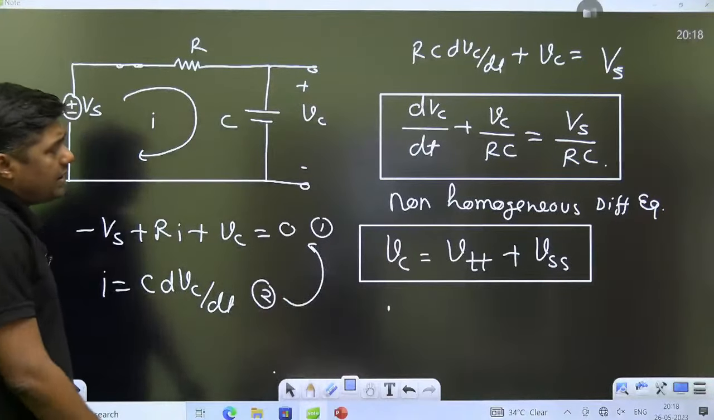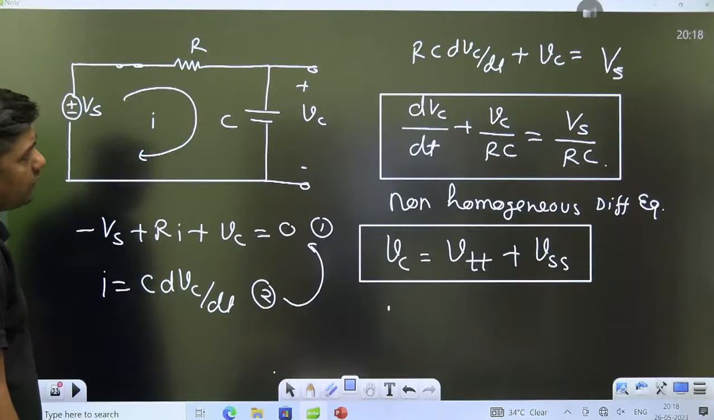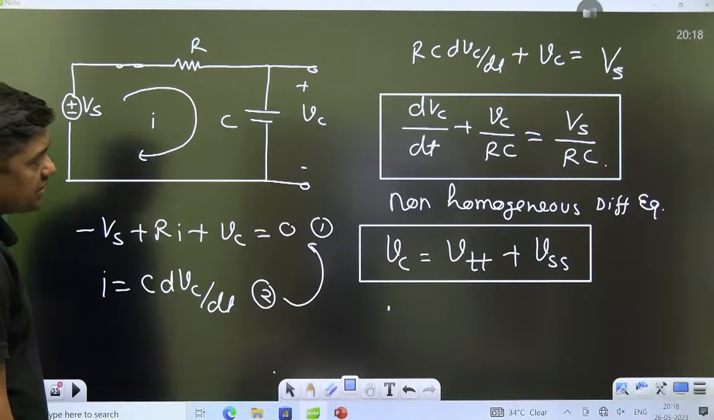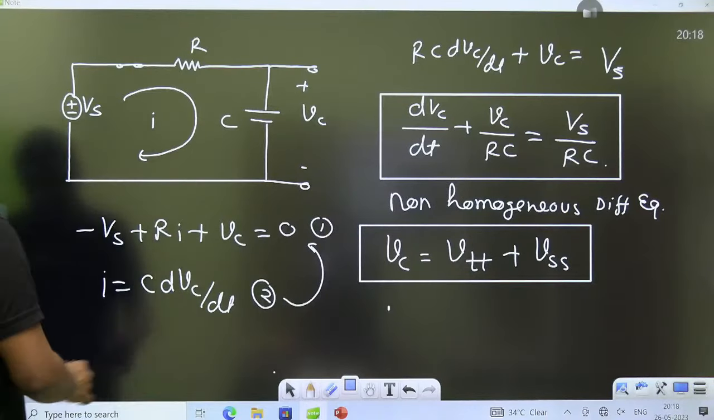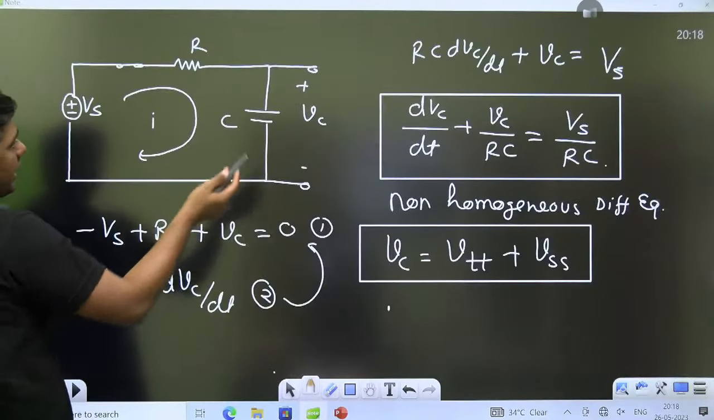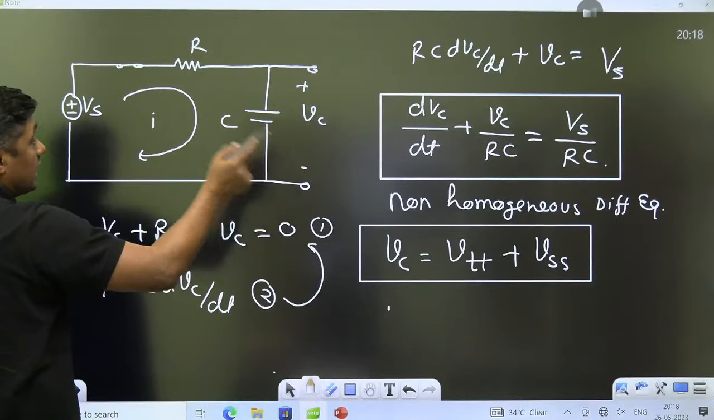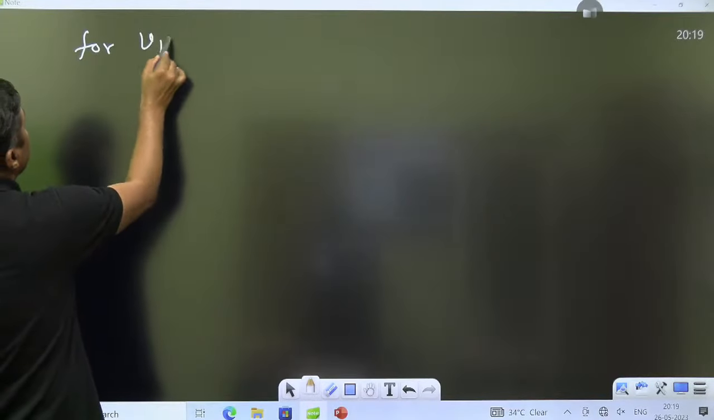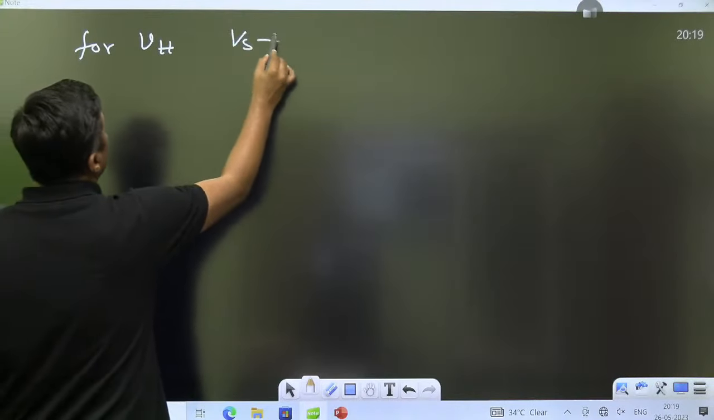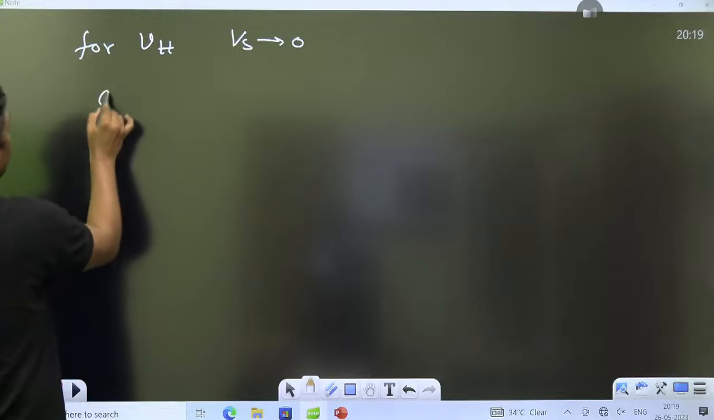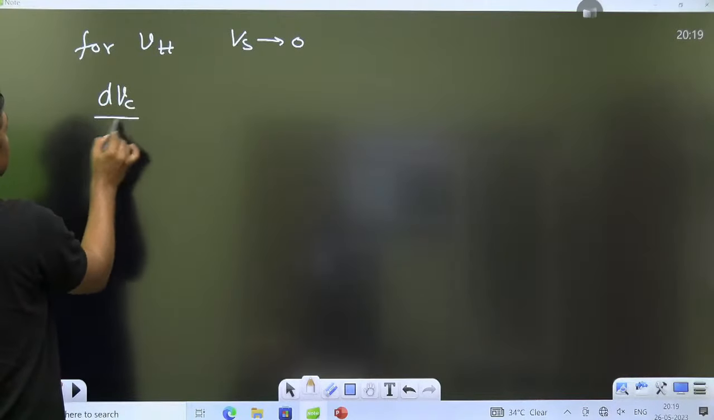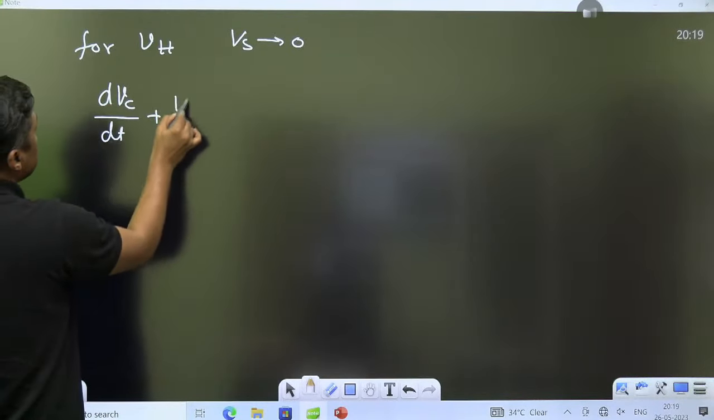Okay. So what is the complementary part? In the complementary part, you have to convert the non-homogeneous differential equation into a homogeneous one. I'm giving you a very simple solution, and then you can directly solve any type of question. This is a non-homogeneous differential equation of first order. Always remember, for the transient part, make Vs equal to 0. So it is converted into a homogeneous differential equation. What is this?